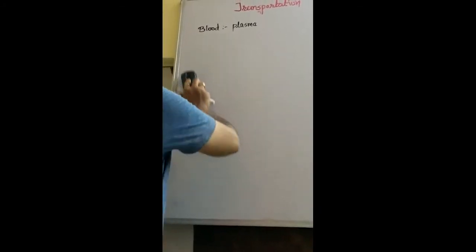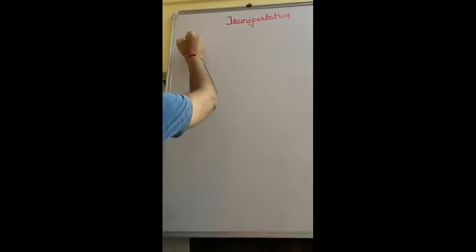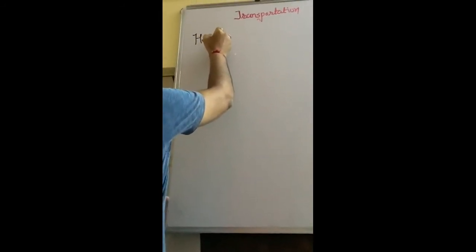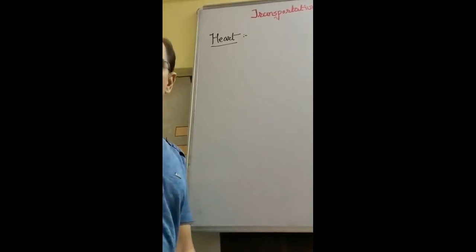What is called purification? What is the structure of the heart? How is the blood purified in the heart? All this topic we are going to learn in this transportation. So first we start with the pump of the body, very well known, the heart. What is the shape of the heart?